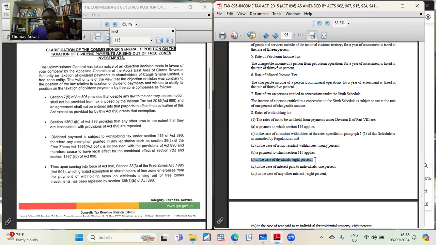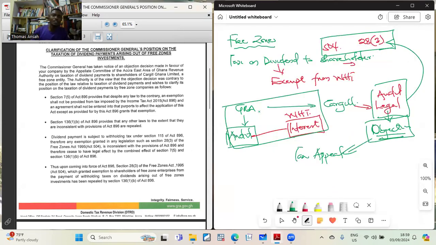And you see, here, the law never mentioned whether it is dividend to a free zone person or not. It said dividend. So regardless of whoever is operating the issue, once it is dividend, they have to deduct withholding tax of 8%.